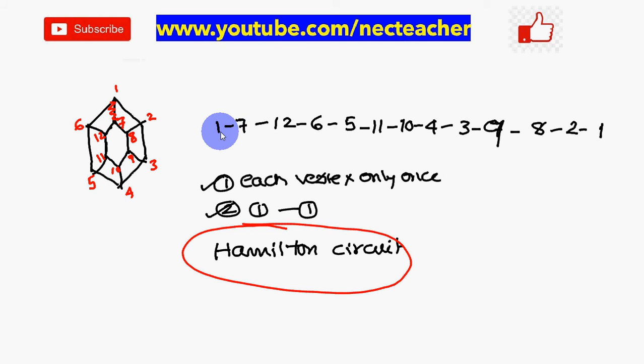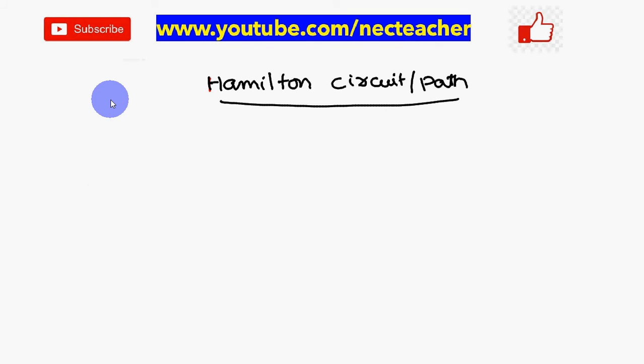So this is the way: first vertex to 7, 7 to 12, 12 to 6, 6 to 5, 5 to 11, 11 to 10, 10 to 4, 4 to 3, 3 to 9, 9 to 8, 8 to 2, 2 to 1. So I have started at 1 and landed at 1. I have covered all the vertices. Then it is called a Hamilton circuit. This graph has a Hamilton circuit.